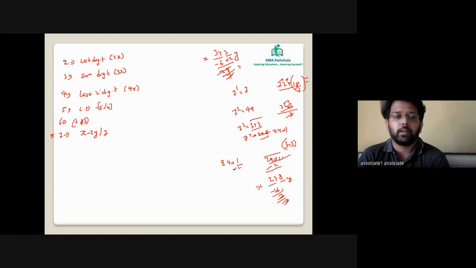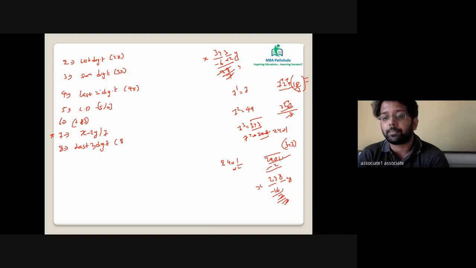Okay. Next is 8. What about 8? Just like 2 and 4, it says if the last 3 digits, my bad, if the last 3 digits are divisible by 8, the whole value will be divisible by 8. Just like 4 says last 2, 8 says last 3 values should be divisible by 8. Next value in the sequence will be 9.